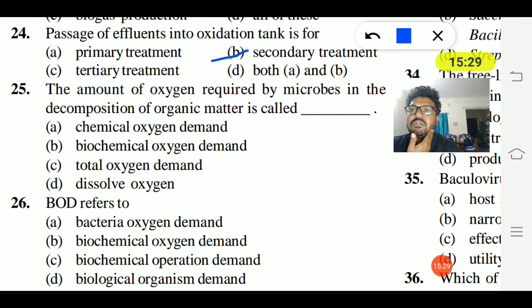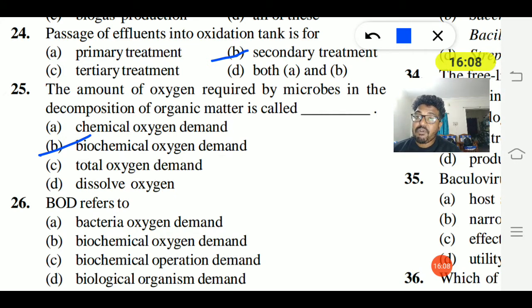The amount of oxygen required by microbes in the decomposition of organic matter is called biochemical oxygen demand, chemical oxygen demand, total oxygen demand, or dissolved oxygen? The option is biochemical oxygen demand, the amount of oxygen required by microbes in the decomposition of organic matter. If more organic matter is present, the biochemical oxygen demand will be higher, and the water will be more eutrophicated, meaning it is highly polluted water.